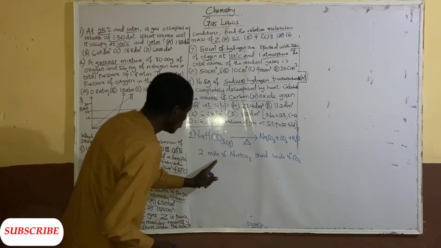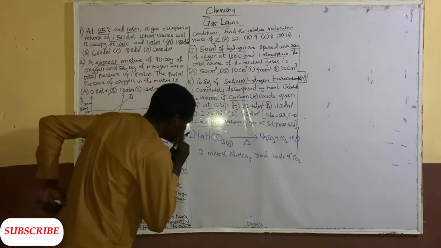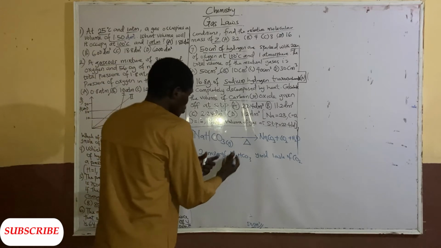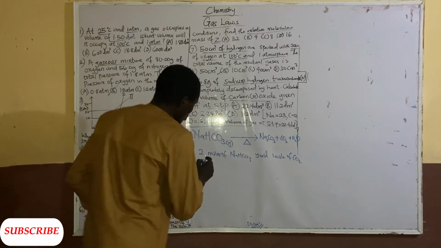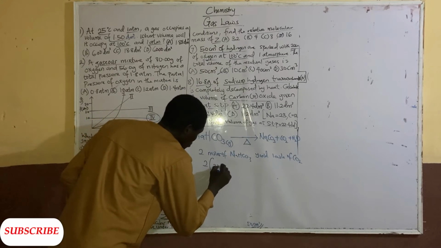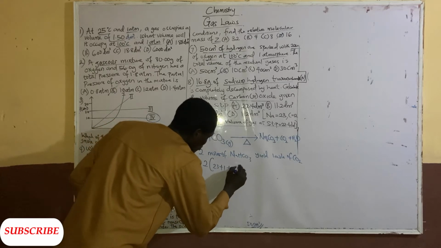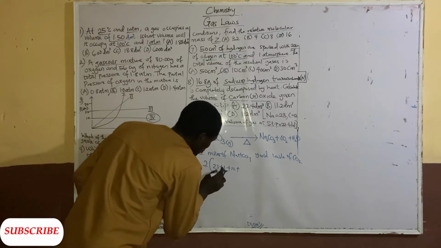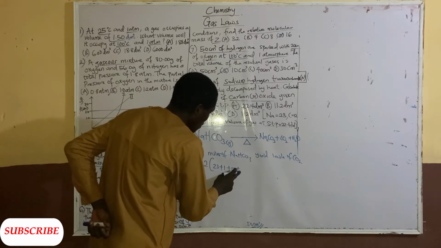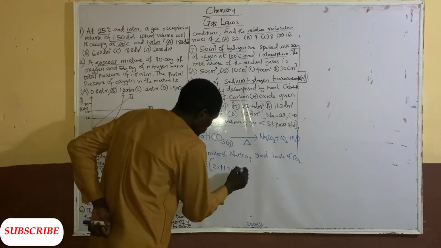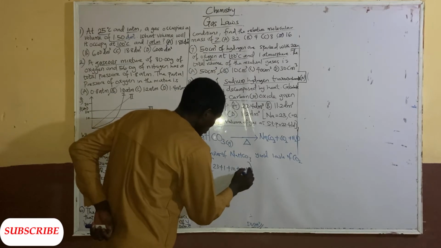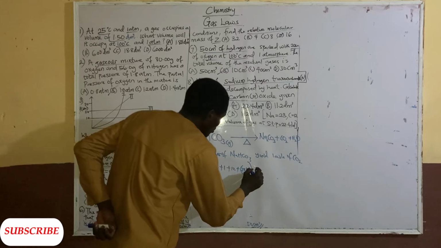So 2 moles of this. Since they give us the mass in gram, I'm going to take these 2 moles into gram. So it means 2 into bracket the molar mass of it. That's why we are given this: 23 plus 1 plus 12 plus 3 multiplied by 16. So please remember that oxygen is 16, then close the bracket.